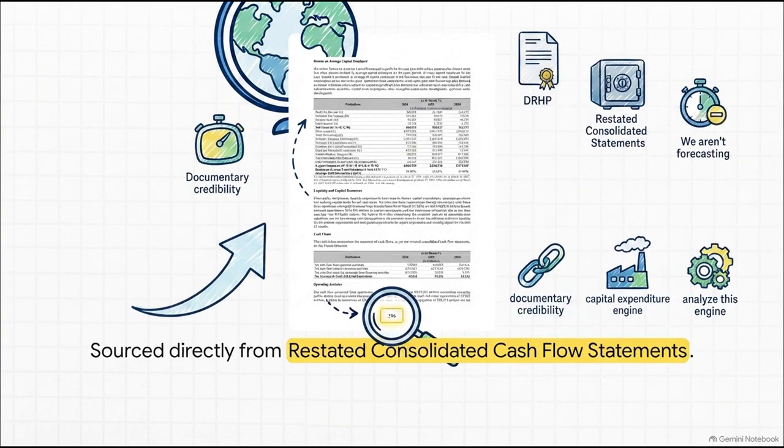And just to be absolutely clear about where we're getting our data, we are pulling these massive figures straight from page 396 of the DRHP's restated consolidated cash flow statements. We aren't forecasting, and we certainly aren't estimating. This ensures absolute documentary credibility as we analyze this cash flow engine.